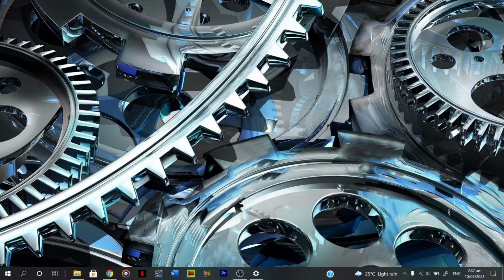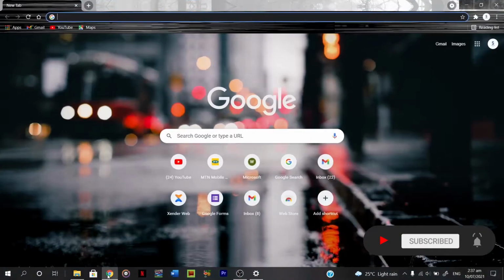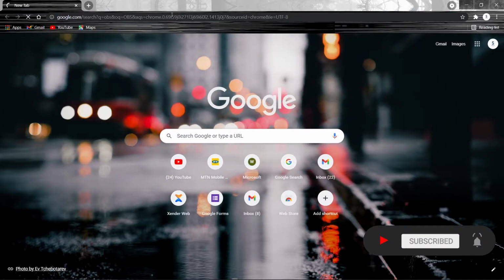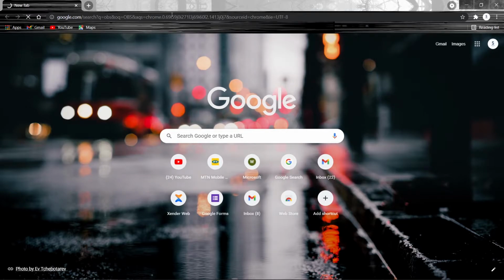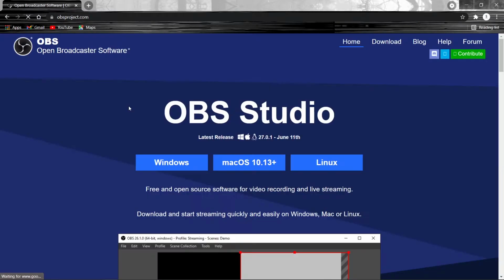So the first thing I'm going to do is to navigate to the browser. In this case, I'm going to be making use of Chrome. You can make use of any browser you have on your operating system. And so in the search bar, just type OBS. And then the first result that comes out, just click on it.